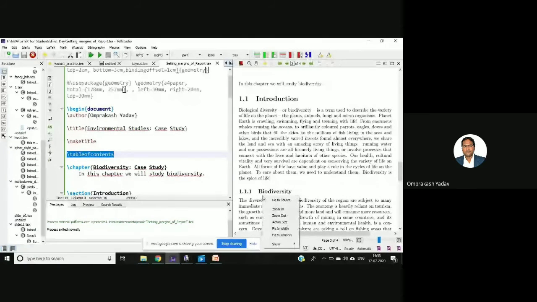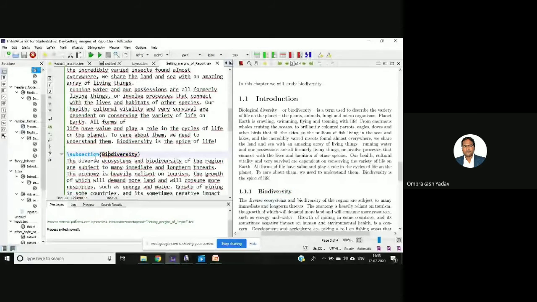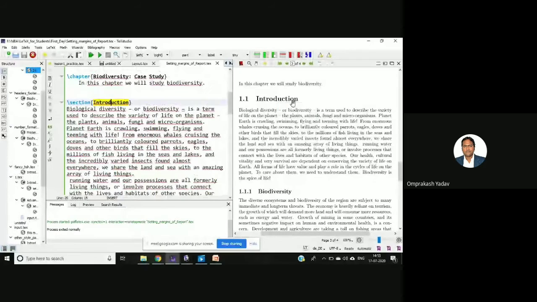If you want, you can just right click over here. For example, I'm doing a right click, and then you can go to source, right? And it will take you to the source. Let's go there. Yeah, so this is the subsection I have written, subsection biodiversity. You can right click anywhere, for example over here on the introduction part, and you can see the source code also.